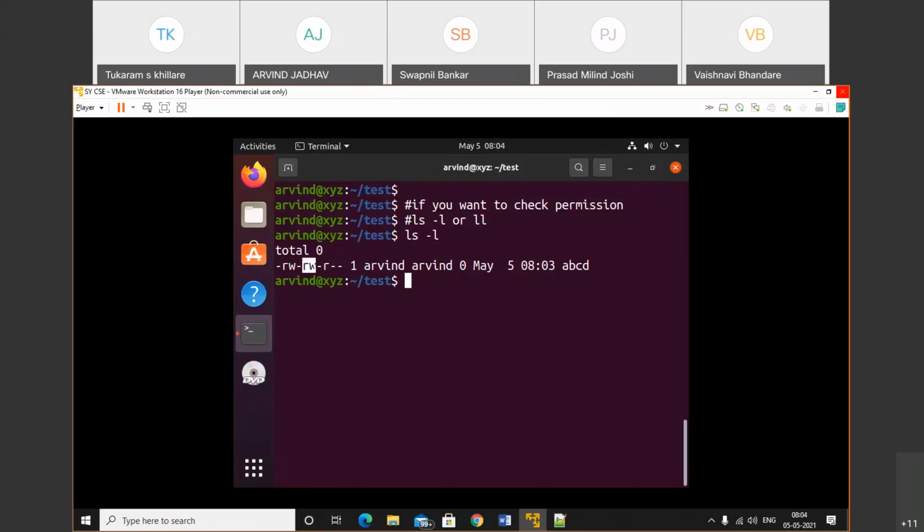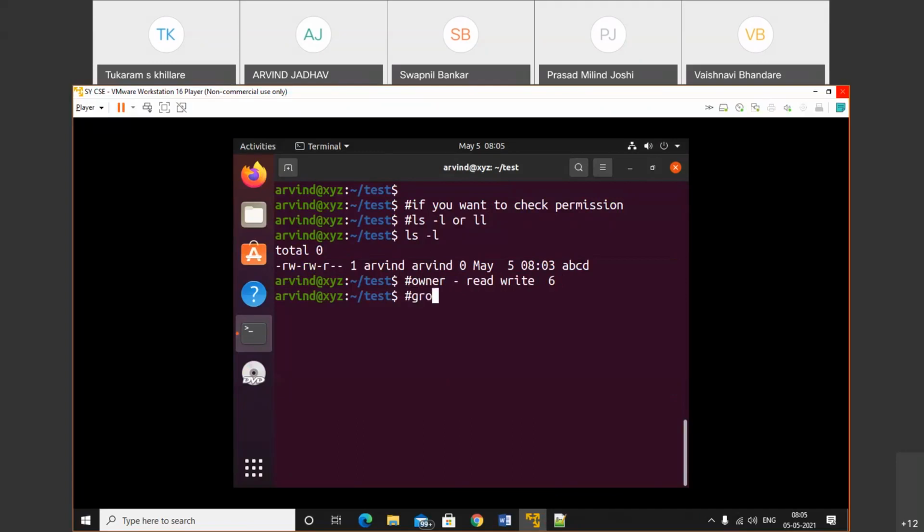The second permission is for the group owner, and the third permission is for the other person. Whenever a file is created by default, the owner has permission of read and write. That means the max permission for the owner is 6. So I'm discussing what happens when a file is created by default.